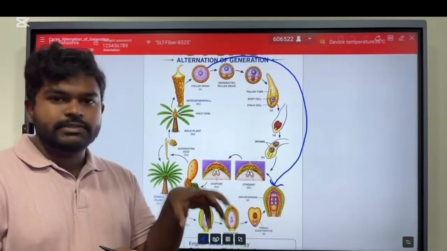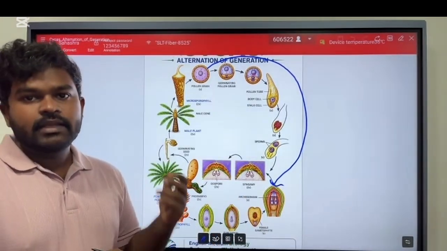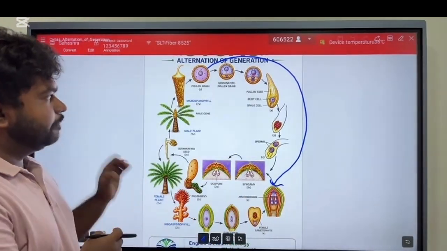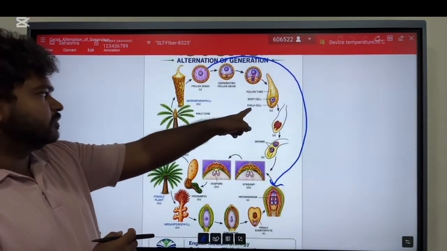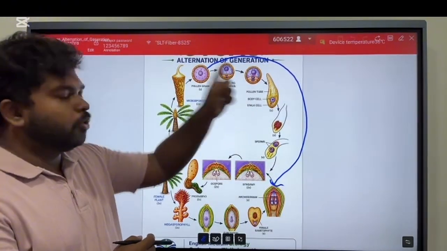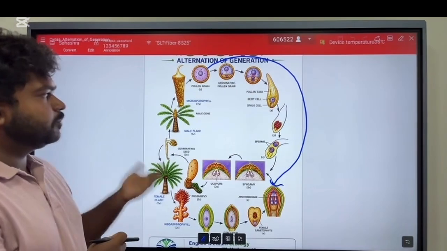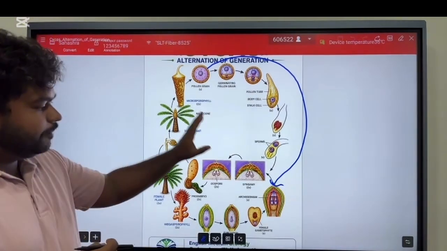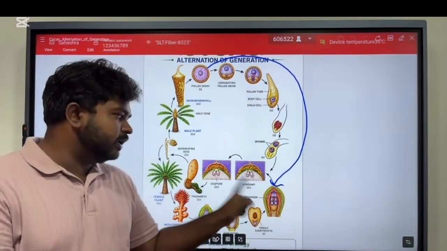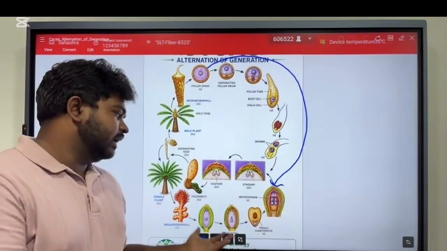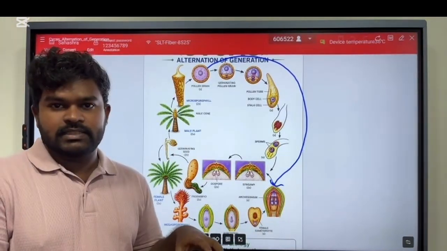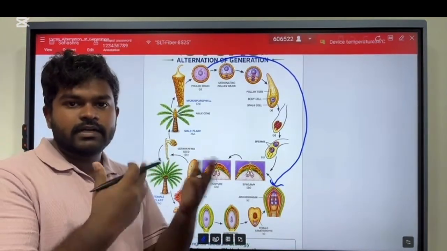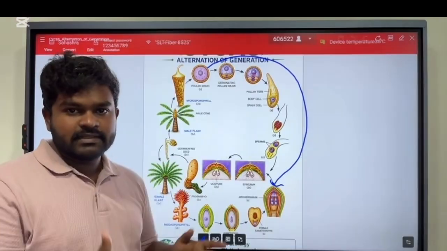The male gametophyte develops a pollen tube, which absorbs nutrients from the nucellus. I told you the remaining part of the megasporangia converted into the nucellus, which provides the nutrients.